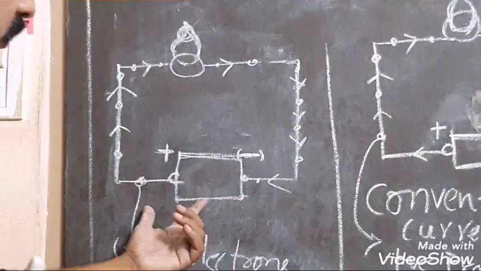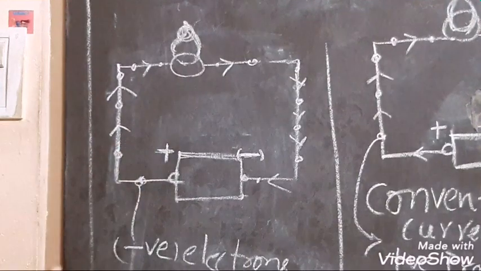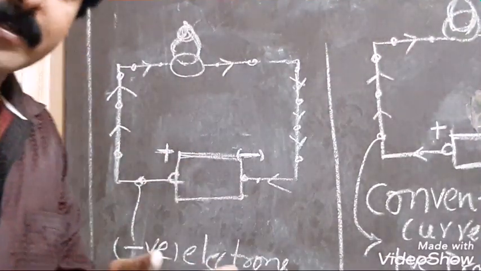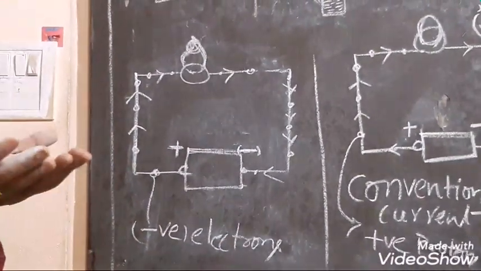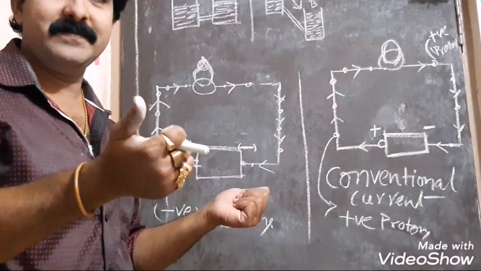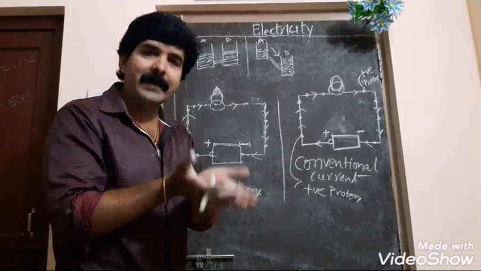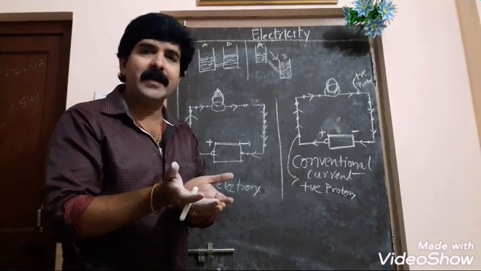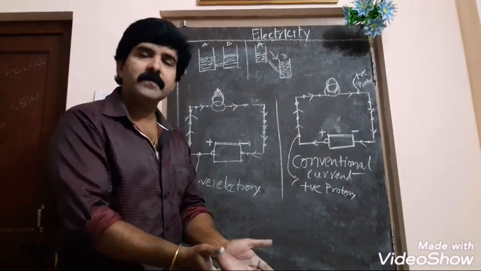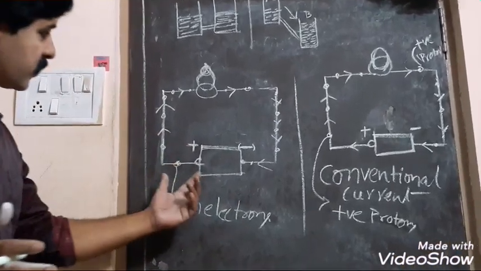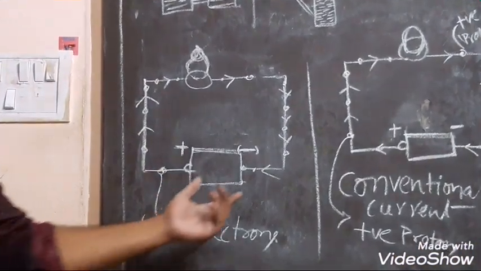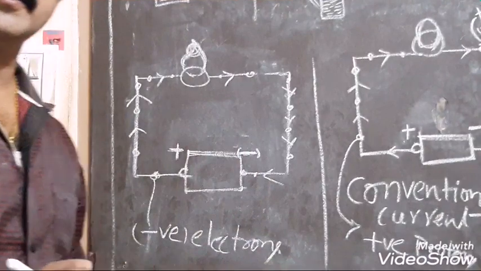Donor is high potential. Receiver is low potential. Positive means what? High potentiality. Negative means what? The receiver, the beggar. What is the place of that beggar? It is in low potential. So always positive is high potential, negative is low potential.